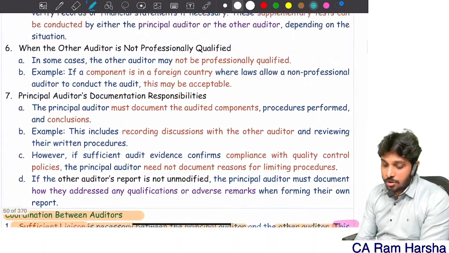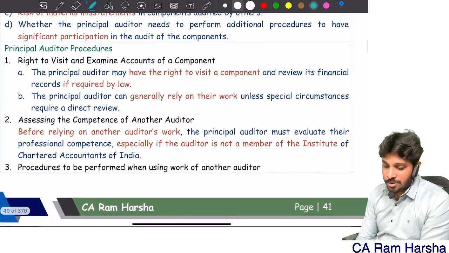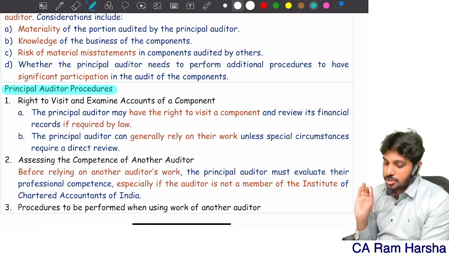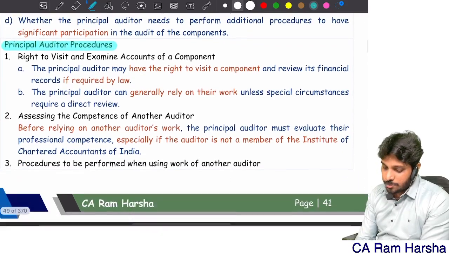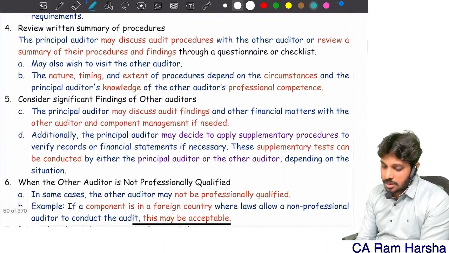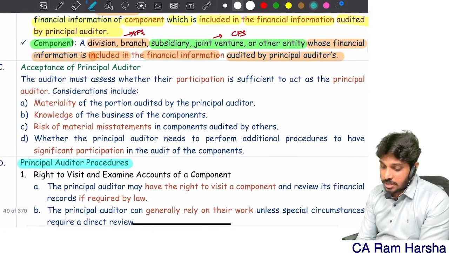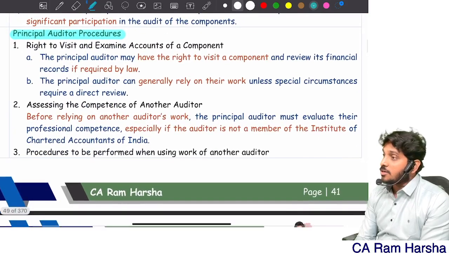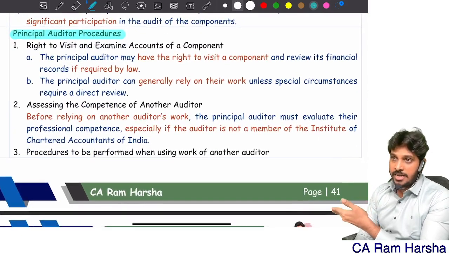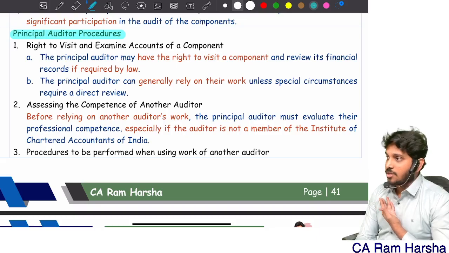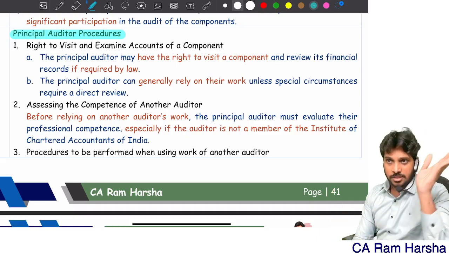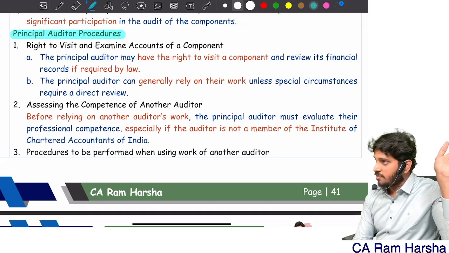You know, there is something called principal audit procedures. What are principal audit procedures? I must tell the timetable to other auditor. Look, you have to finish audit by May 10th. Then only I can do consolidation, everything, all that audit reports by May 25. It's a listed company. By May 31st, we should file with the SEBI.